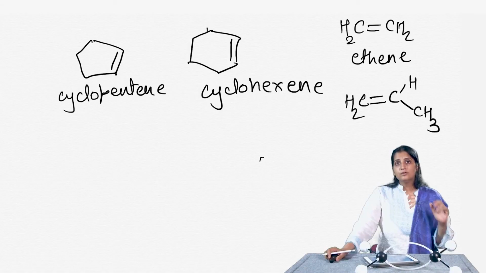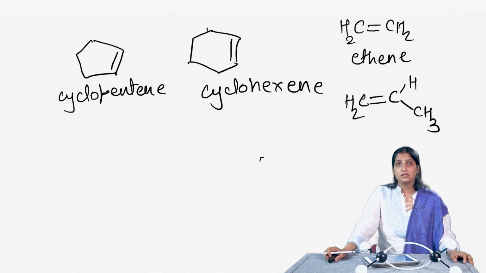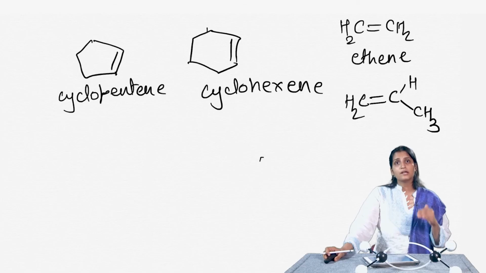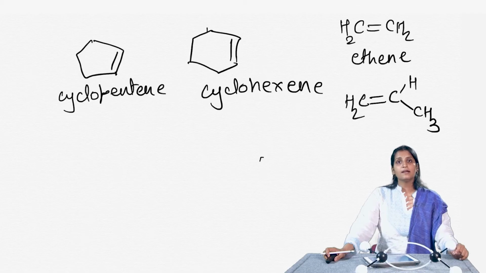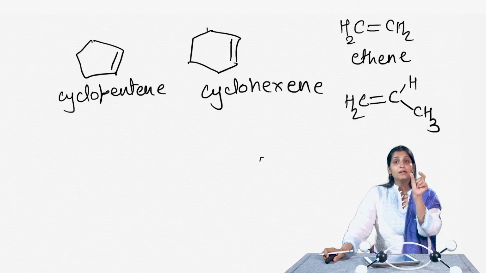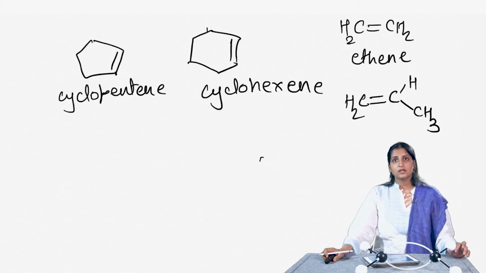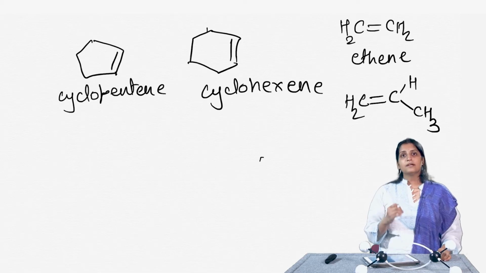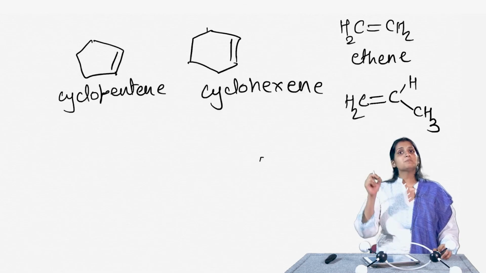Okay. In order to name alkenes, the rules are pretty much the same as that of naming alkanes. In alkanes we used to look at the longest continuous chain. Here also you are going to look at the longest continuous chain containing the functional group. So, this is the difference between alkane and alkene nomenclature: in alkenes you want the carbon-carbon double bond to be part of the longest continuous chain that you decide on. Okay. So, what we do is figure out the longest continuous chain that has the alkene and number it in the direction that gives the functional group, that is the alkene suffix, the lowest possible number.